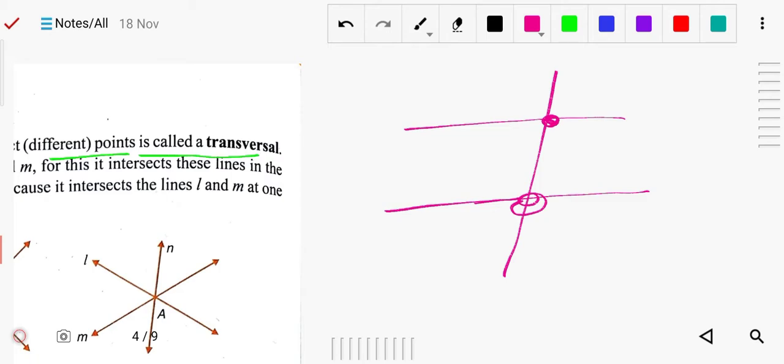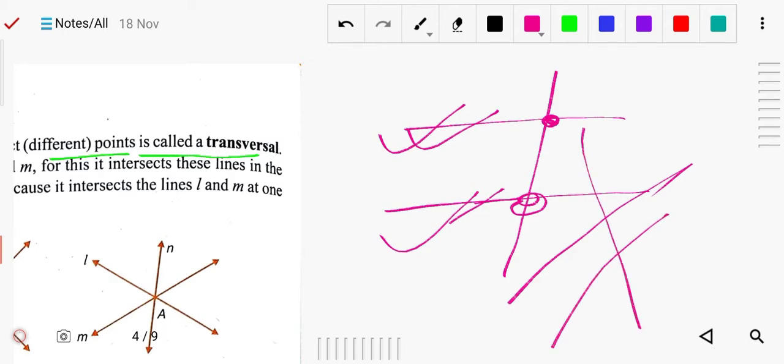It is not written whether these two lines are parallel or not. These two lines may be parallel or may not be parallel. Simply, any type of line that intersects them will be a transversal. Or a line which intersects two or more lines; it is not necessarily only two, it can be three lines also. So this is your transversal line.